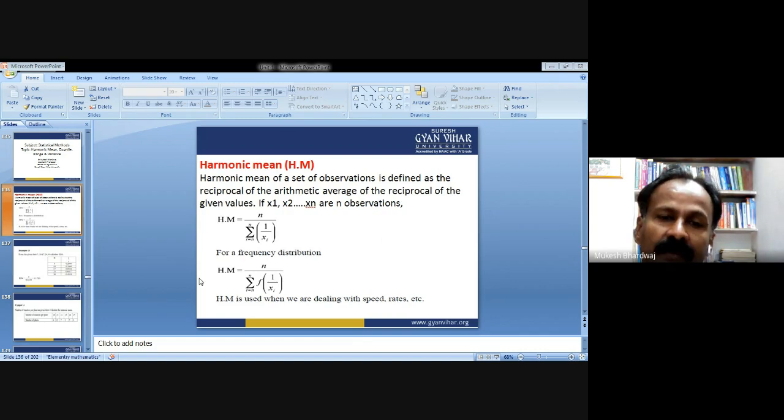for the raw data or ungrouped data. And if the frequency distributed data or the grouped data is provided, then the formula is used with a slight change: you multiply all the reciprocated observations by their frequencies, take the arithmetic mean, and do the reciprocal of that, and finally you get the harmonic mean. Harmonic mean is used when we are dealing with speed, rates, etc.